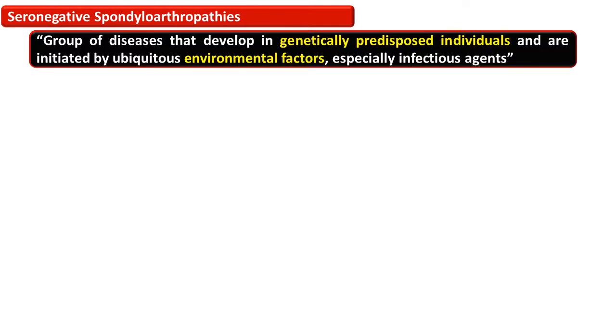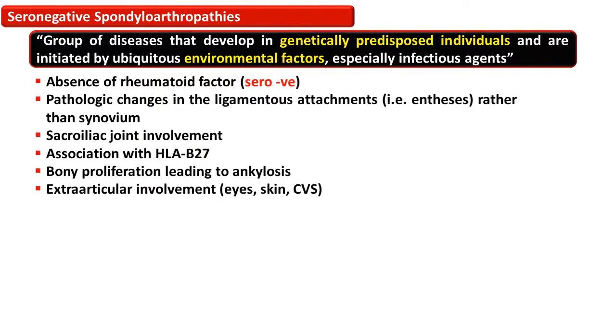Seronegative spondyloarthropathies are a group of diseases that develop in a genetically predisposed host and are initiated by ubiquitous environmental factors, especially infectious agents. The characteristic of these arthropathies is the absence of rheumatoid factor, hence these are termed seronegative.